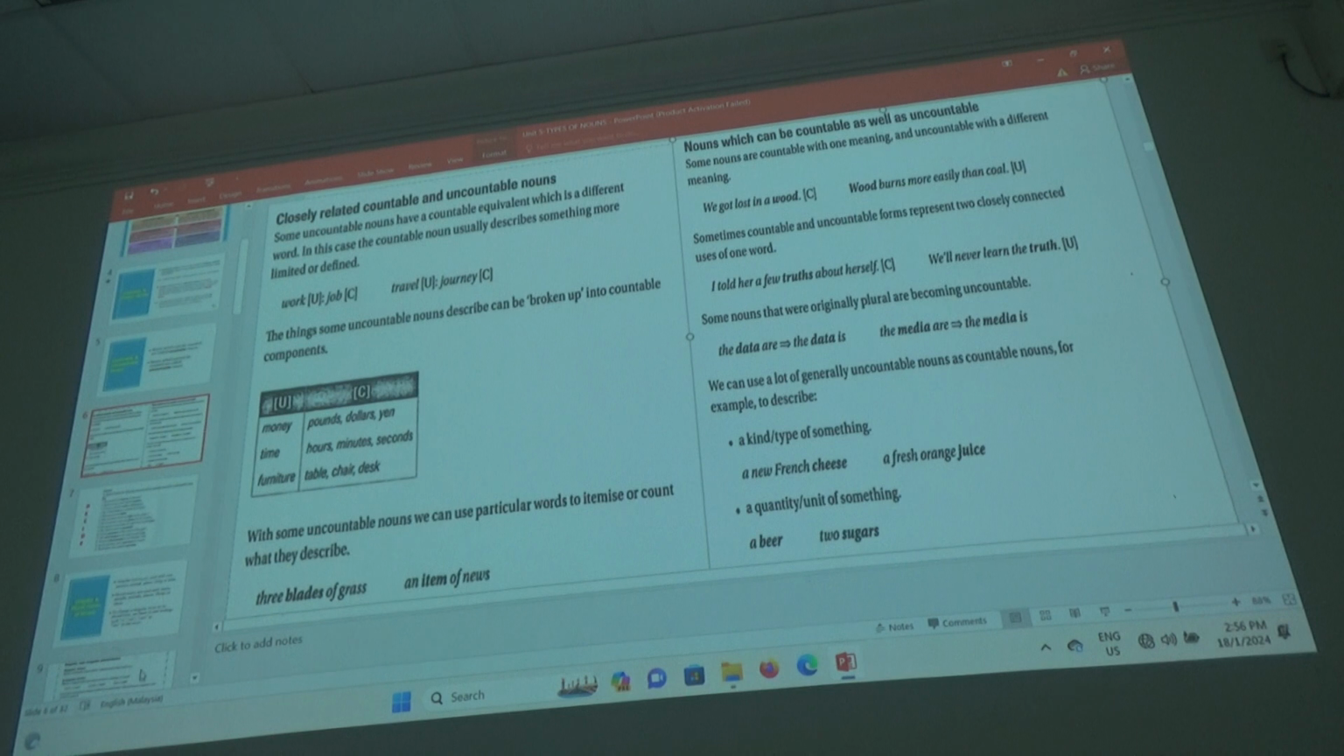Let's continue. With some uncountable nouns, we can use particular words to itemize or count what they describe. Like grass, we cannot count, but 3 blades of grass. That means we don't say 3 grasses. You say 3 blades of grass. Similarly, news, an item of news. News is singular or plural?